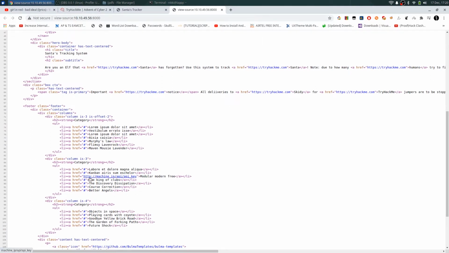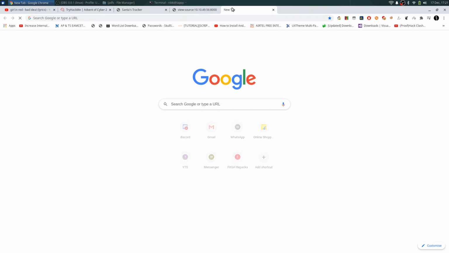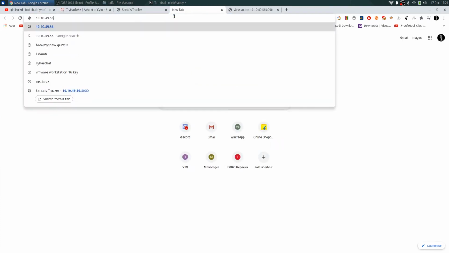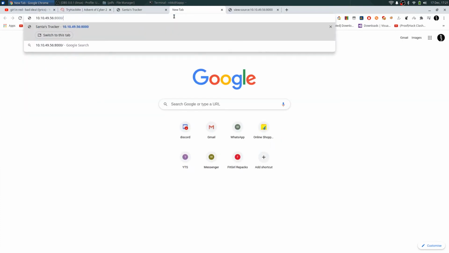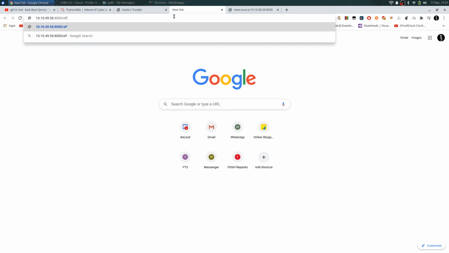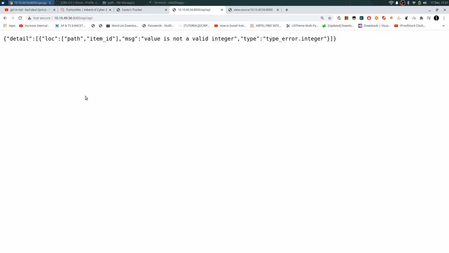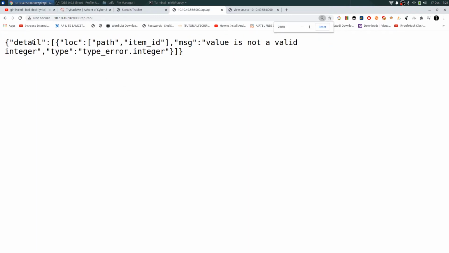So here you can see machine IP, API key. This is our hidden link, port 8000 and /api. When you go to this page, you can see an error message. In detail: location, path, item ID, message: value is not a valid integer.